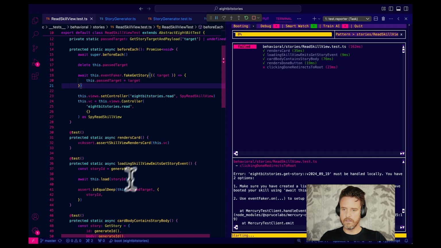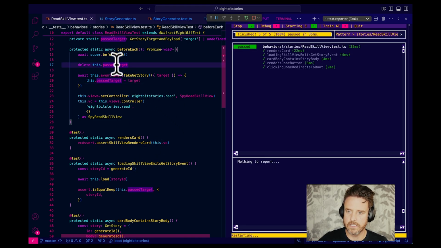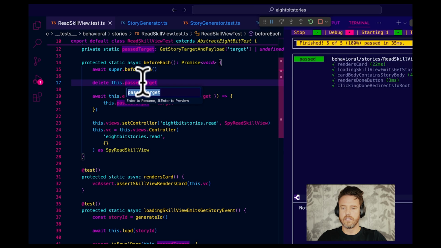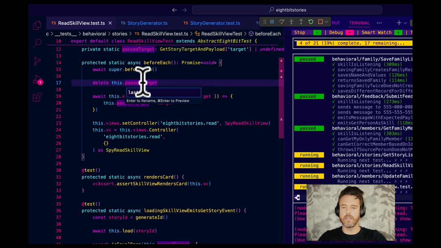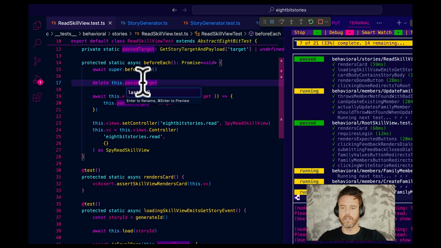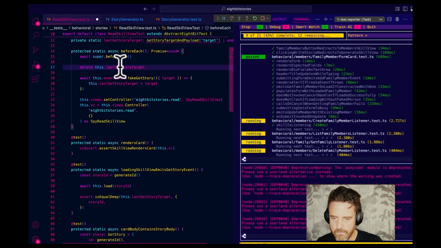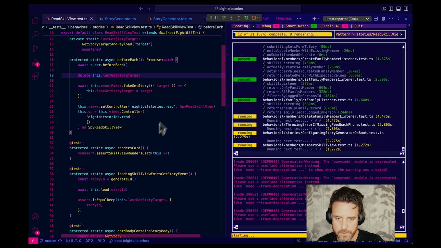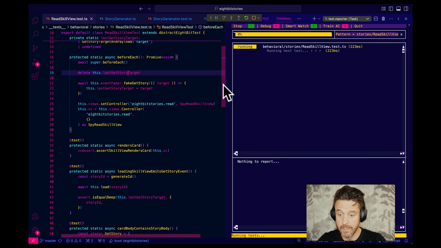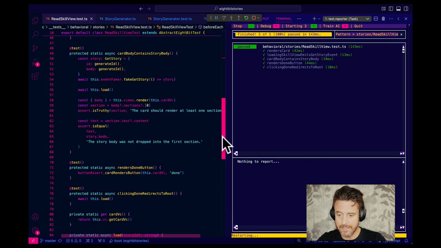And past target kind of loses context, doesn't it? Let's say this. Get story target. Yeah, now when you see that property, it makes a lot of sense, I think. Okay, so we were able to remove it there. That also, if you see, fixed our this test because now we don't need it.